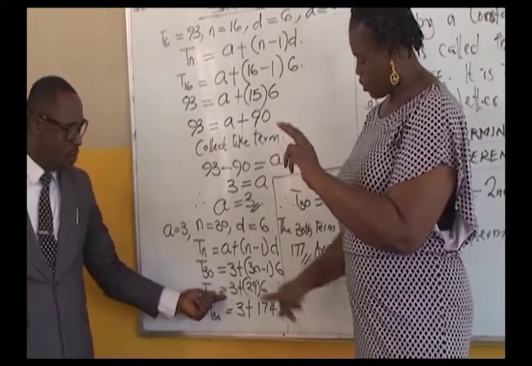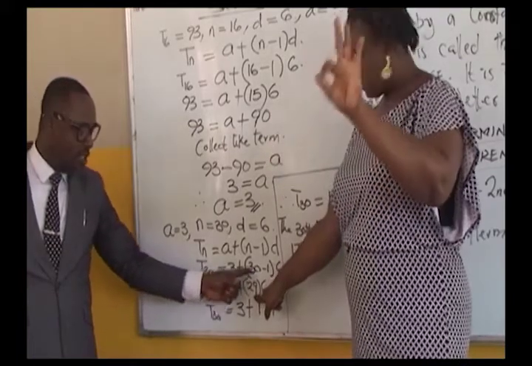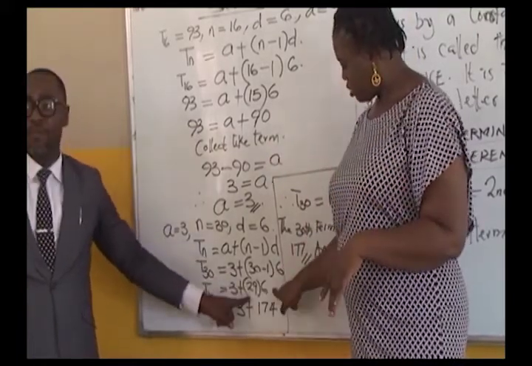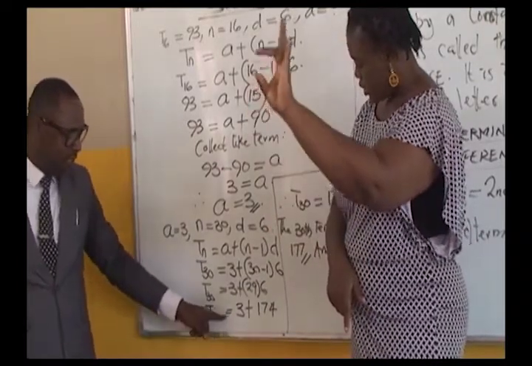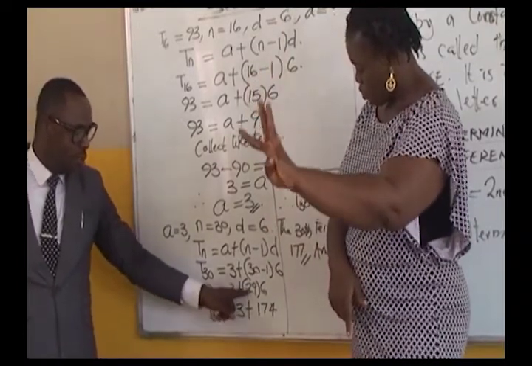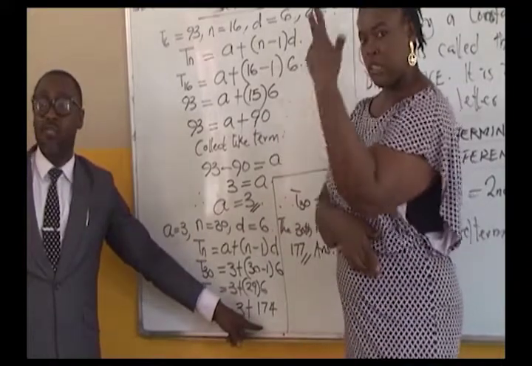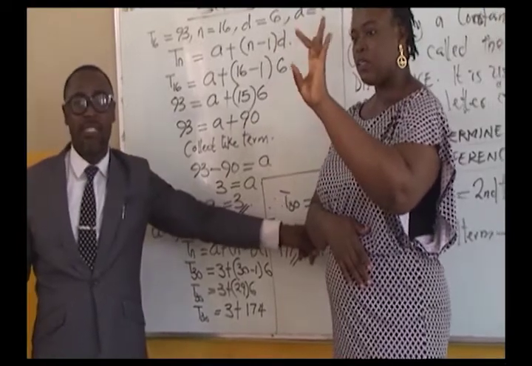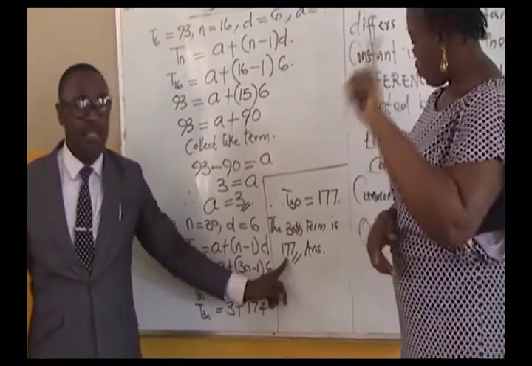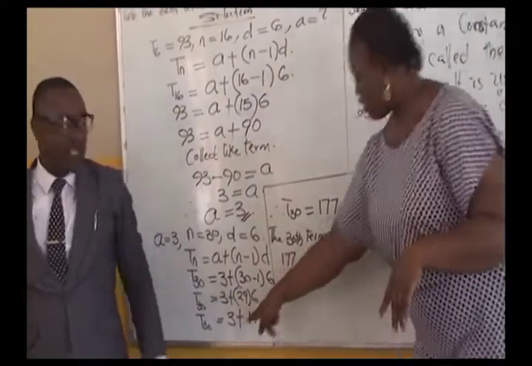T30 equals 3 plus 30 minus 1, which gives us 29 times 6. The 30th position equals 3 plus 29 times 6, we have 147. Then add it together, we have 177. And that will give us the 30th term of this arithmetic progression.